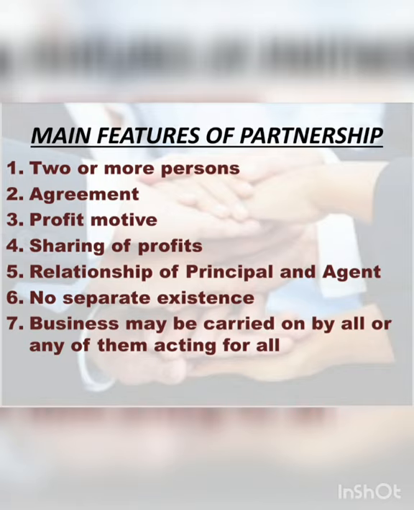Now, feature number 7, that is business may be carried on by all or any of them acting for all. This is a sub feature of feature number 5, relationship of principal and agent, which says that each partner can participate in the conduct of business and each partner is bound by the acts of other partners. That is the principle in respect to the business of the firm. So that is very similar to feature number 5.